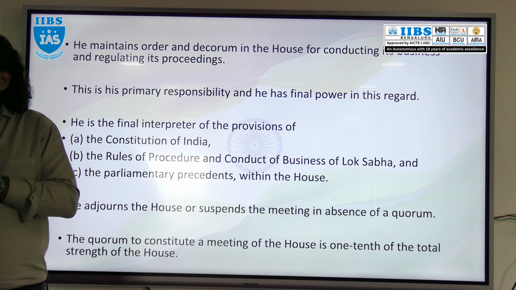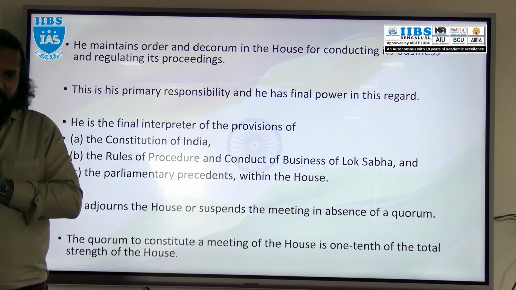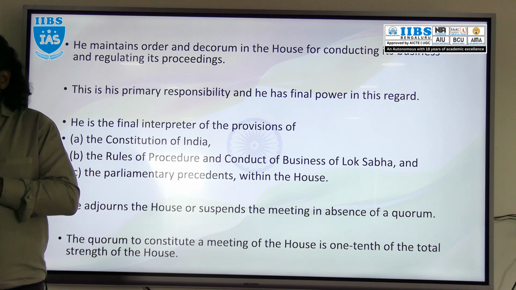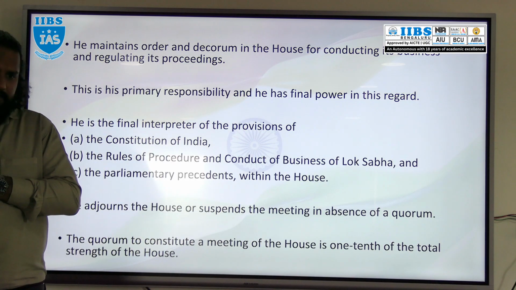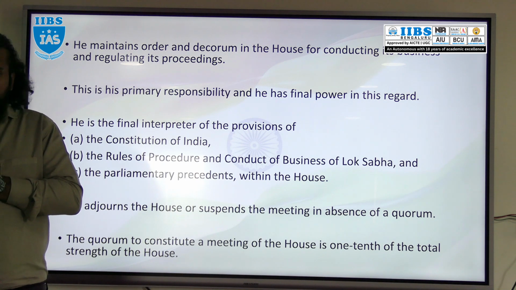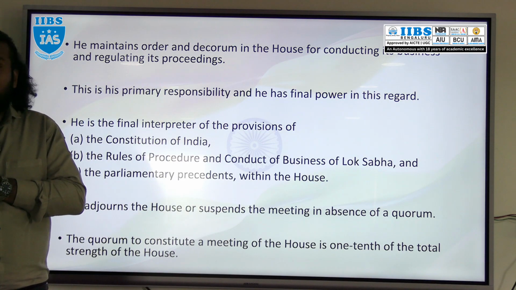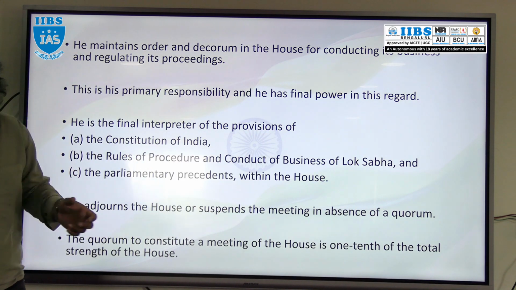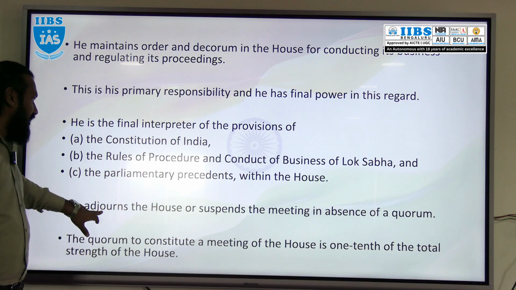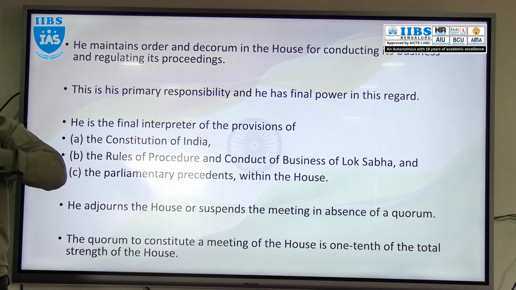In adjournment, it is also stated when the session will restart. Take an example: today 4 p.m., chaos is there. So the Speaker will issue the adjournment motion and say that the session will continue tomorrow from 2 p.m. Or the Speaker can suspend the meeting if quorum is not there.